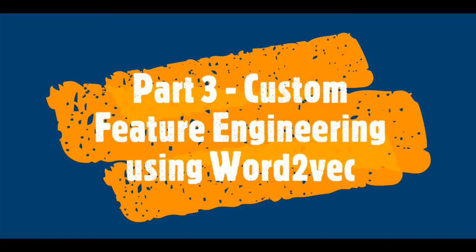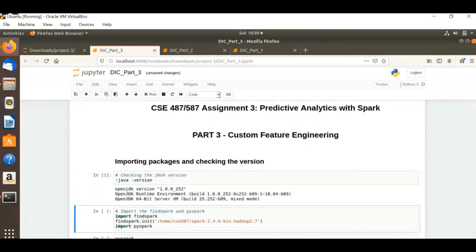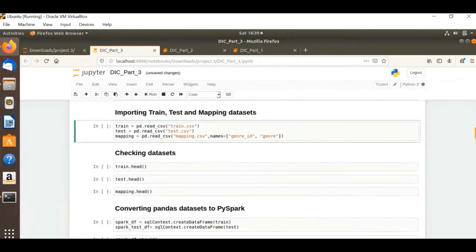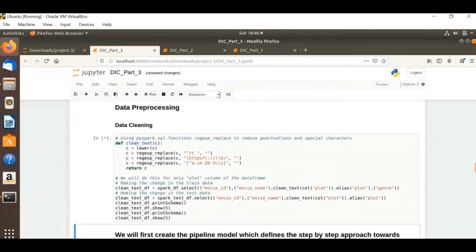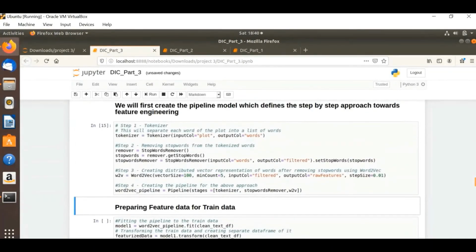This is the third part, where we will be doing custom feature engineering using the Word2Vec model. Everything is the same as the previous model, but here we'll be using the Word2Vec library. Instead of hashing TF and IDF, we are using Word2Vec, where we set the vector size to 100, the minimum count of word frequency to 5, and the step size to 0.01. This takes some time, so I have skipped that part also.